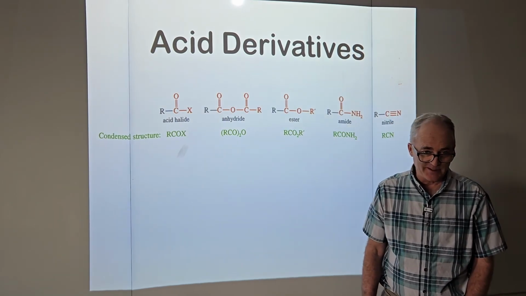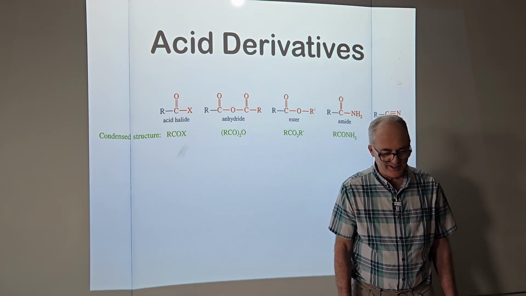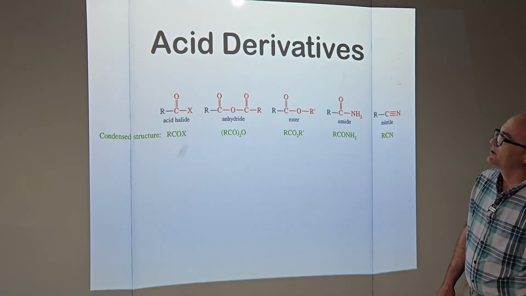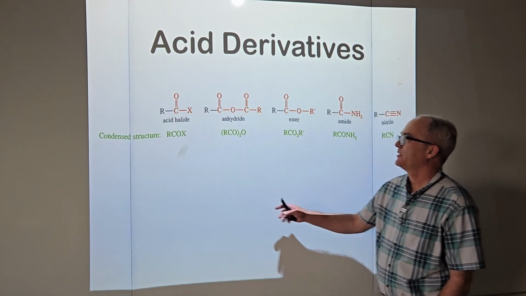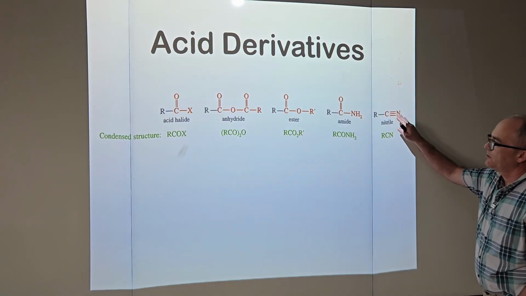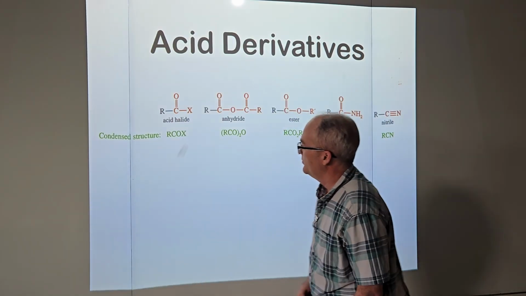I thought these were all covered in the carboxylic acid chapter. Of course, going through it, I thought, man, there's a lot of details that are missing. So we're going to get all the details about acid derivatives. They all pretty much look like derivatives except for maybe this one, nitrile. Of course, all these can be converted back to the acid, which is missing.